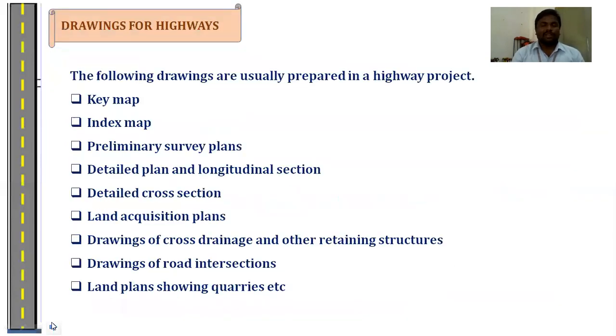After conducting the detailed survey, among the various factors affecting the highway alignment, the last one is the drawings for highways. For the construction or alignment of the highway from the paper to the ground, we are using different types of maps. These are the maps to be used in the construction of the highway. First one is the key map, index map, preliminary survey plans, detailed plan and longitudinal section, detailed cross section, land acquisition plans, drawings of cross drainage and other retaining structures, drawings of road and intersections, land plan showing forests. These are the various drawings to be used in the construction of the highway.